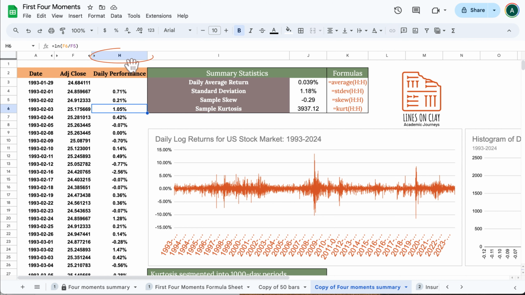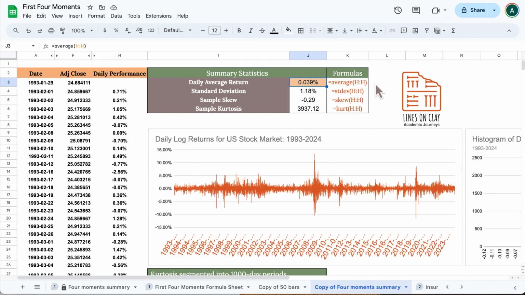Notice that all of my data that I care about here is in column H. I put in this formula equals average parentheses, and then I just highlighted column H, H:H. And that gave me an average daily return. If I was an investor and I invested my money on January 29th of 1993 and I held it straight through to August of 2024, I reinvested all dividends, I had it in a tax-deferred account or a tax-free account and I didn't have to pay any tax, then on average, I would have generated a return of 0.039% per day.